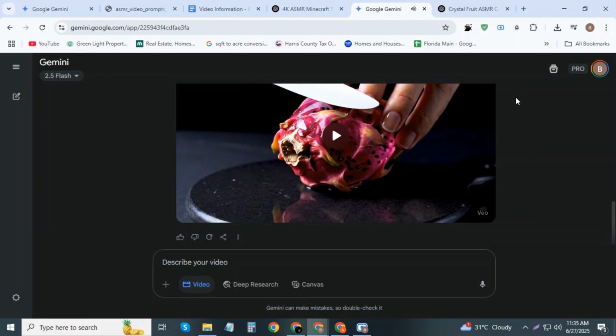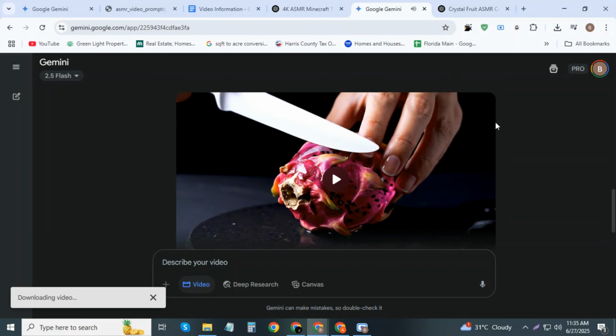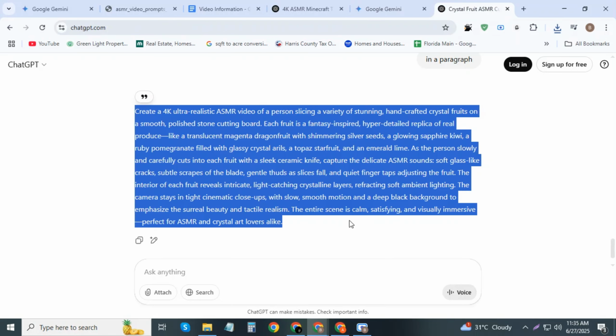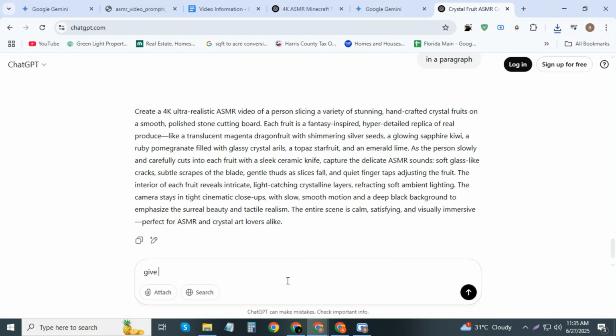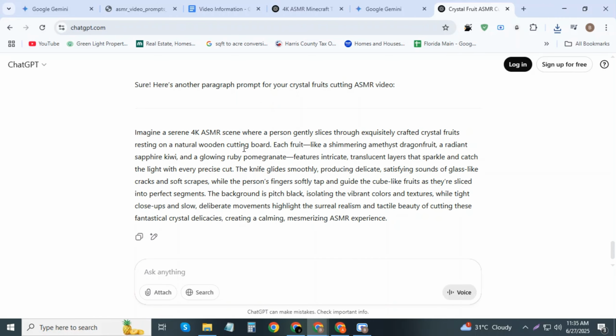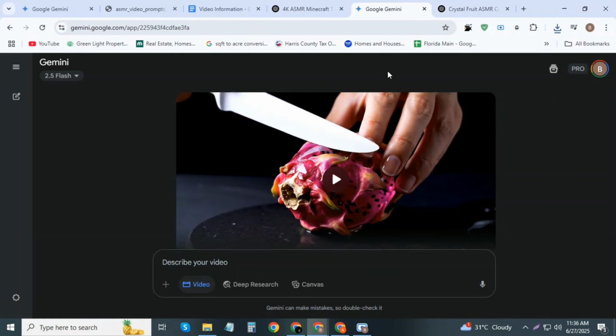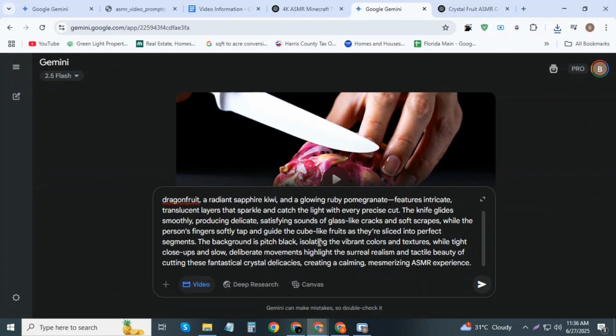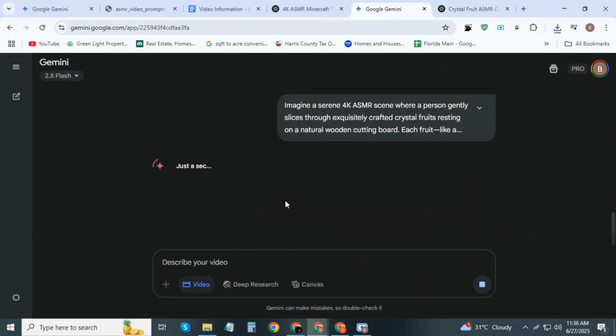To download the video, click the download icon. The video will be saved to your computer. Let's generate one more video. I will ask ChatGPT to provide another prompt similar to the previous one. ChatGPT will deliver it within a few seconds. Copy the prompt and paste it into Gemini. Gemini will generate a video based on the script.